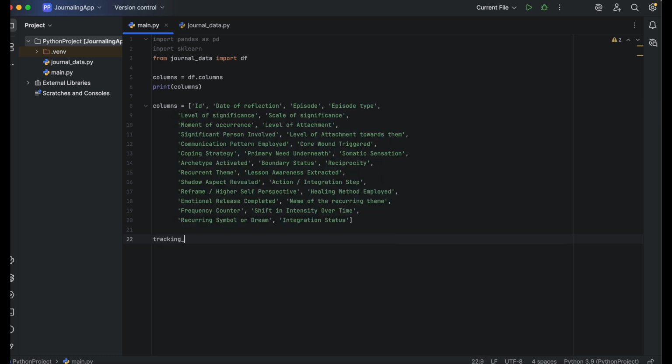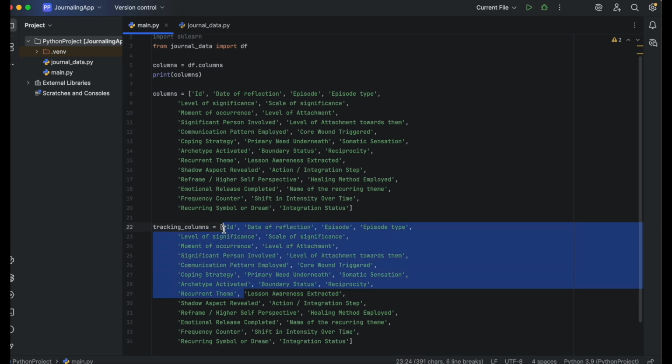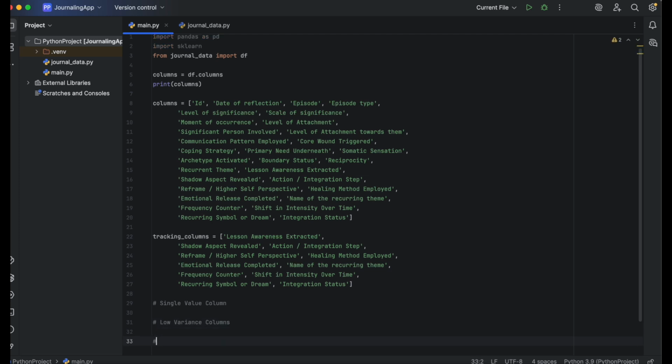I'd like to separate some key columns which include lesson awareness extracted, action, integration, step, reframe, higher self perspective, healing method employed, emotional release, completed, integration status. These act like tracking columns. They remind us that once we uncover a shadow, the next step is to process and integrate it. Seeing that progress can actually feel uplifting, like proof that healing is real. We'll get back to them in our further videos.